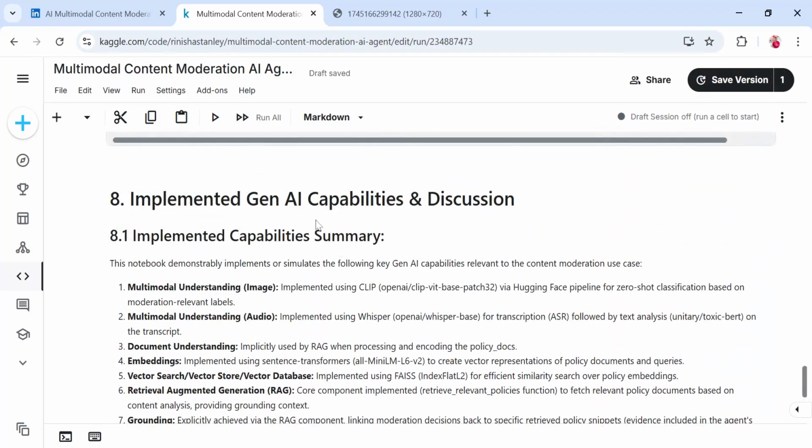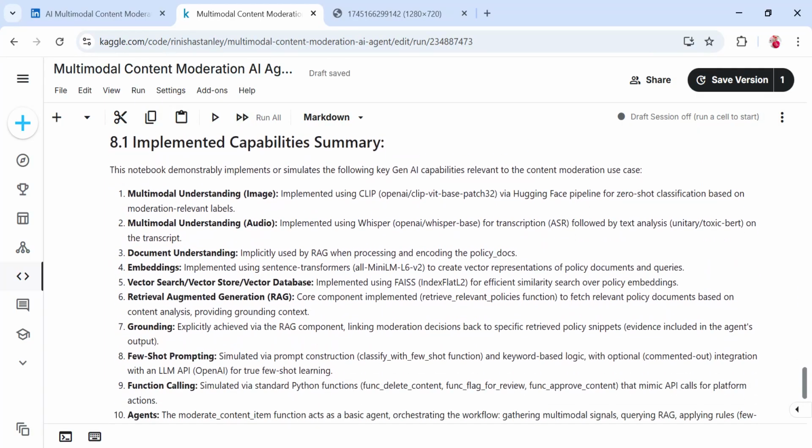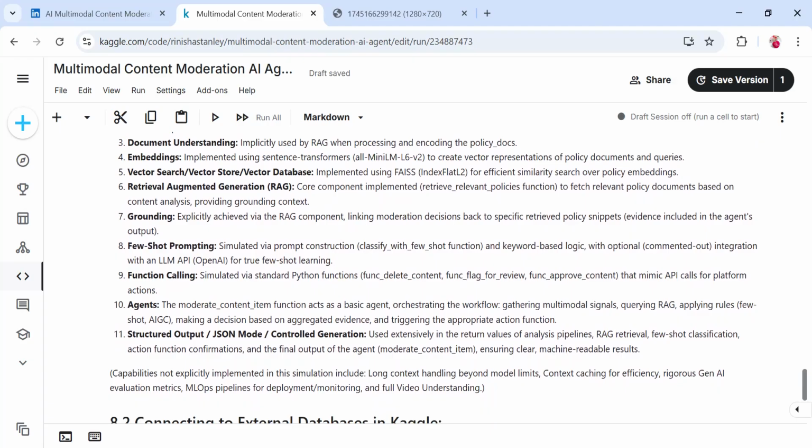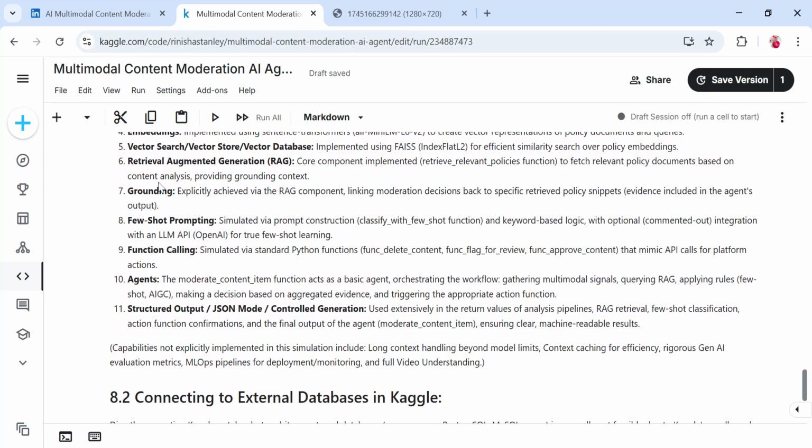The Gen AI capabilities we are using are multimodal understanding of image and audio, document understanding which we are inputting for RAG, embeddings and vector search for storing it, and the RAG concept for getting the policies and grounding.